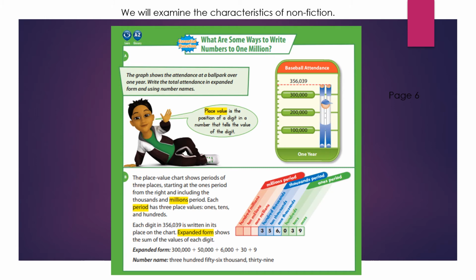I also see on this page a picture or a diagram. The question here is about the attendance at a ballpark, so the author included a little picture here to kind of make it more interesting to the reader and to kind of break down the different numbers for us. I also see a place value chart. So a place value chart is a type of diagram to help you understand place value a little bit better.